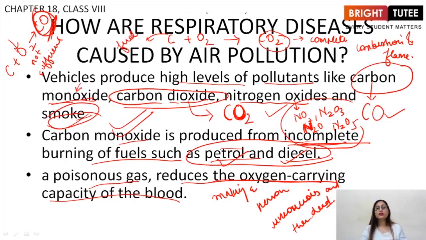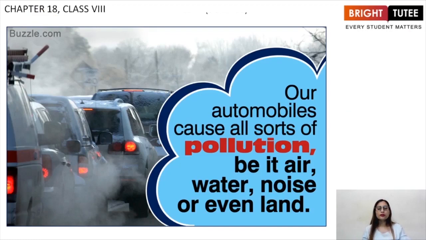So this is how air pollution is really responsible for respiratory diseases. Now, our automobiles cause all sorts of pollution, be it air, water, noise, and even land.